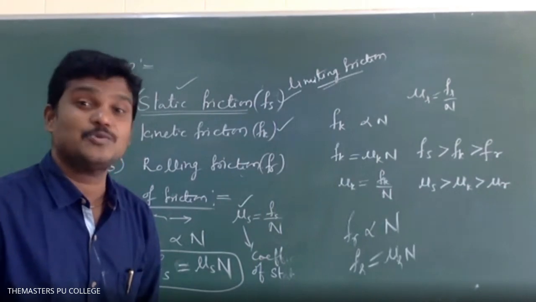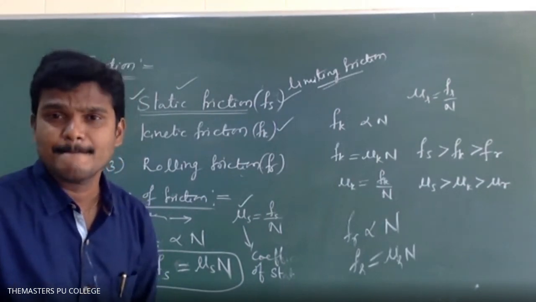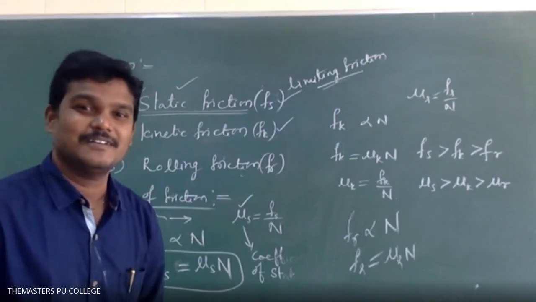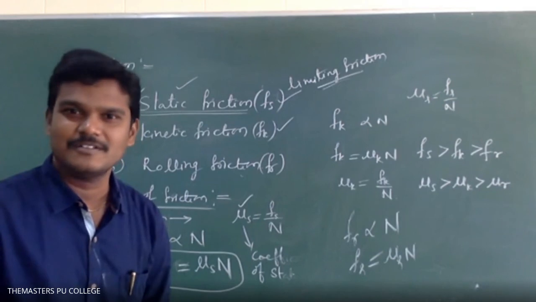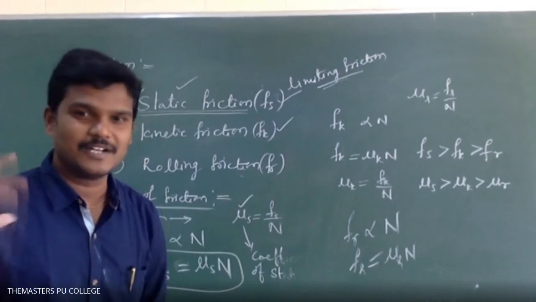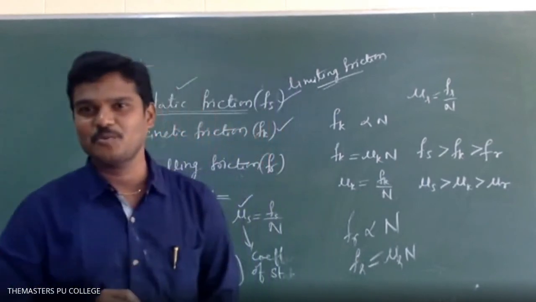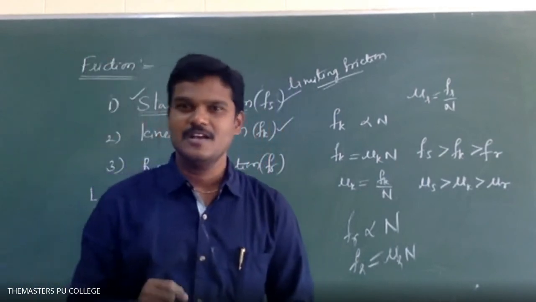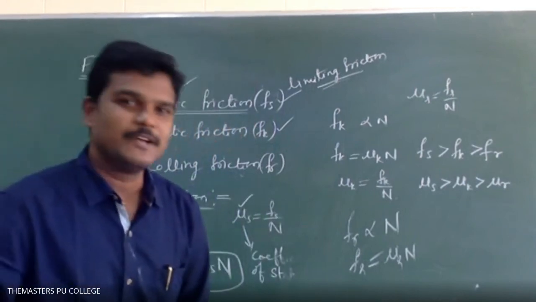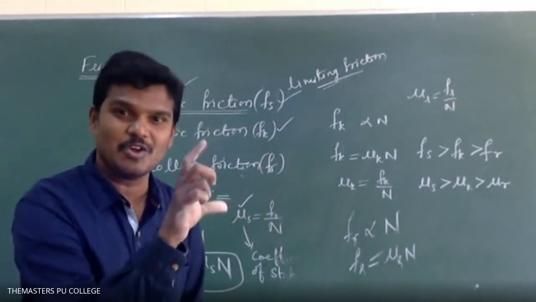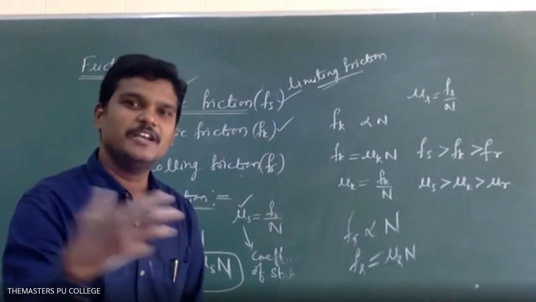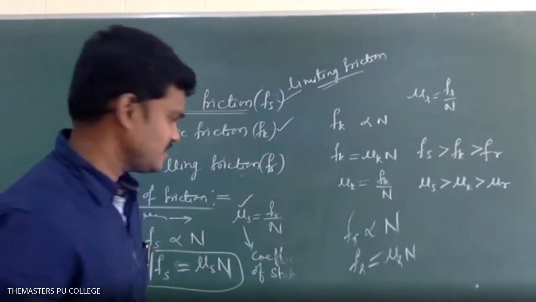If there are two blocks, one over the other, are there two normal reactions or one normal reaction? Two, not one. How is it one? Normal reaction is a contact force or not? Basic things these are. Maybe in the next class, I'll give you some good level of problems. Slowly I will enter into the problems. If two blocks, one over the other, how many normal reactions are possible? Two. One is at the floor, one is in between the two blocks, because it is a contact force. If it is three blocks, three normal reactions.